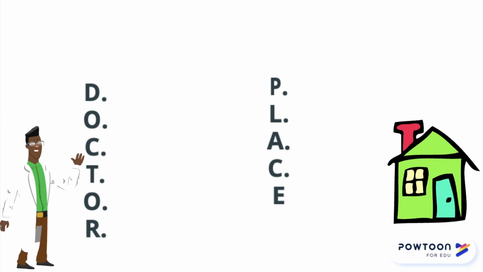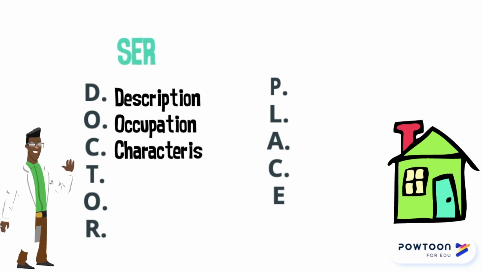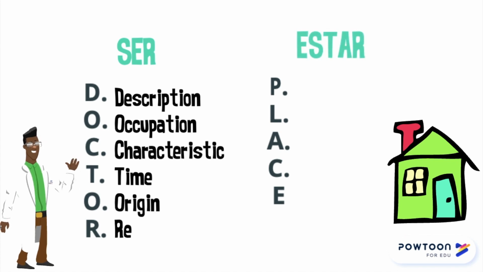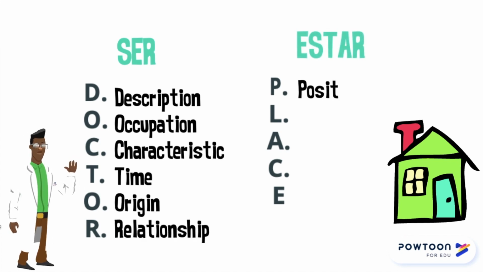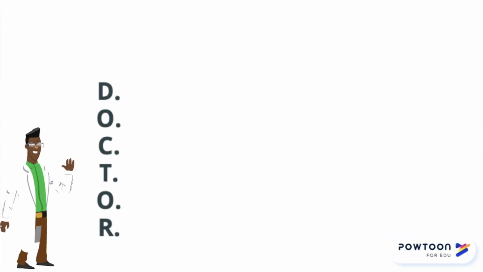When do you use ser and when do you use estar? Now we have an acronym for ser. We say doctor: description, occupation, characteristic, time, origin, relationship. Estar: position, location, action, condition, emotion. And so this is when you use ser and that's when you use estar. So let's get some examples of doctor sentences. This is, of course, when you use ser.